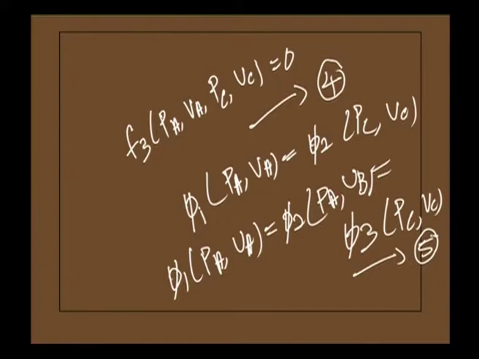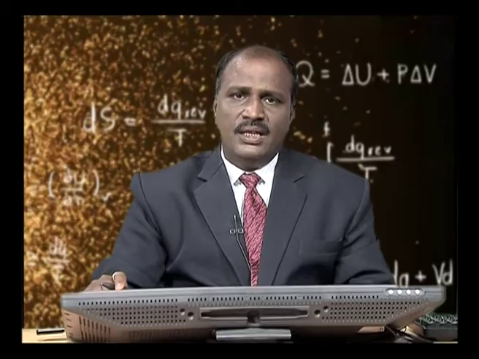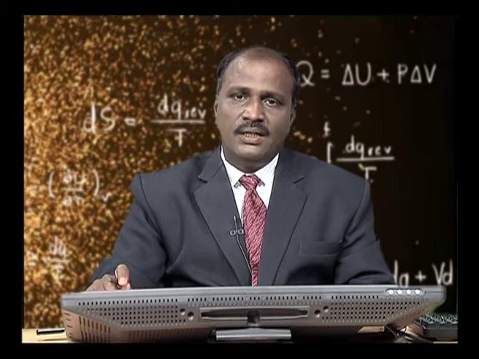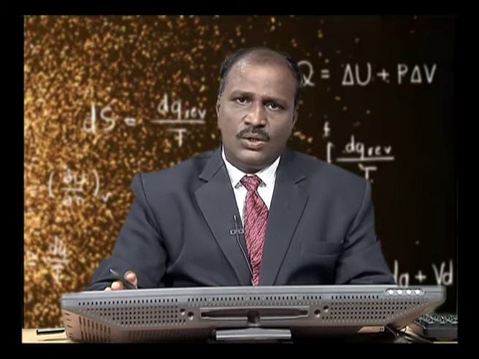Equation 5 can be generalized and written as pi of P comma V is equal to T. This is equation 6. Equation 6 is known as the equation of state of the fluid, and this equation of state of the fluid defines the temperature of the system.